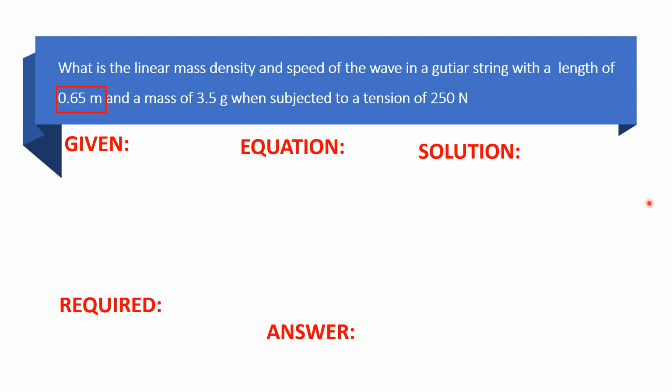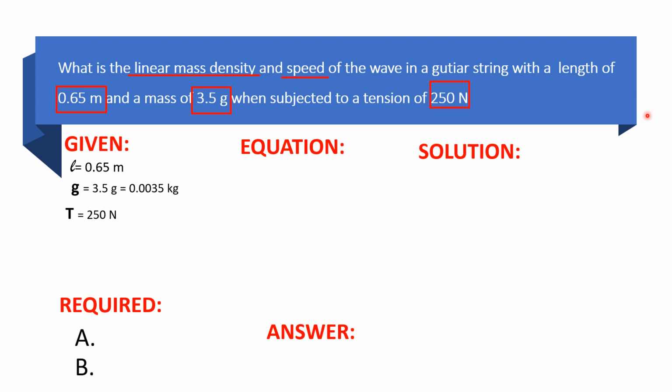So from the problem, you see that the given is 0.65 meter. So let's put it on the given. So that is the value of the length of the string. And another, we have 3.5, that is the mass of the string. So 3.5 grams, so let us convert it into kilograms since we have Newton here. And then we also have another given, 250 Newton, and that is the value of the tension. We know that tension is a force, so let's put it on the given.